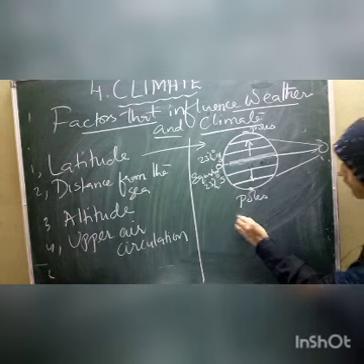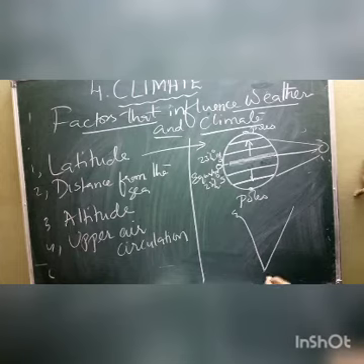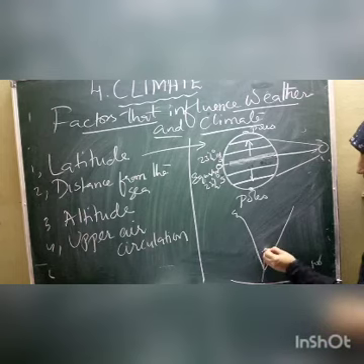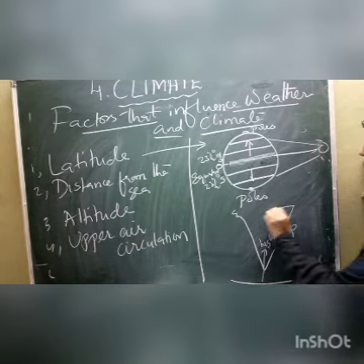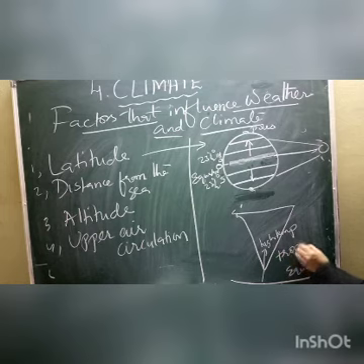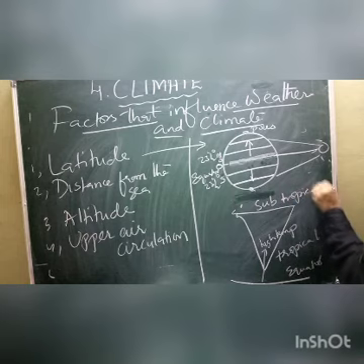For example, if I draw the India map like this, what we find is the southern part of the country is very close to the equator. So these areas that are very close to the equator are having high temperature compared to the areas on this side above the Tropic of Cancer. The area near the equator is called tropical area, and this area is called subtropical area.